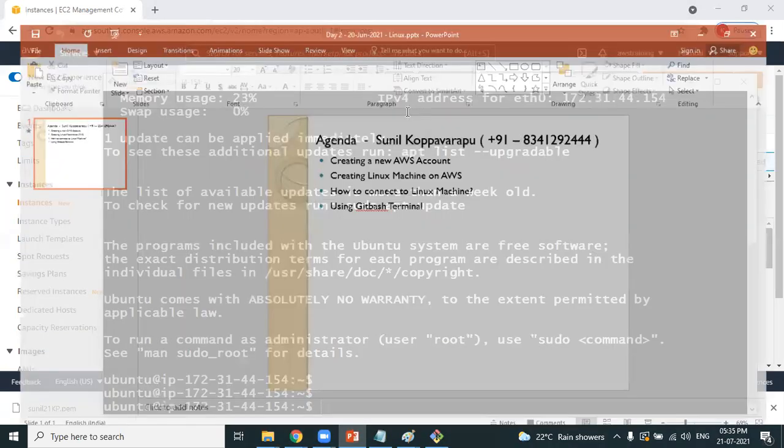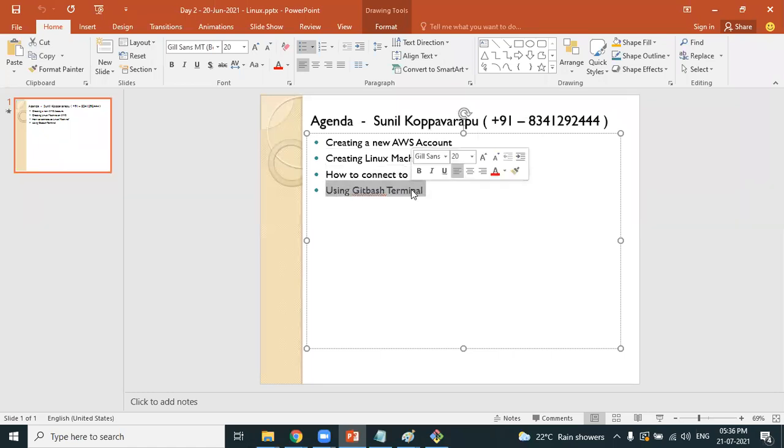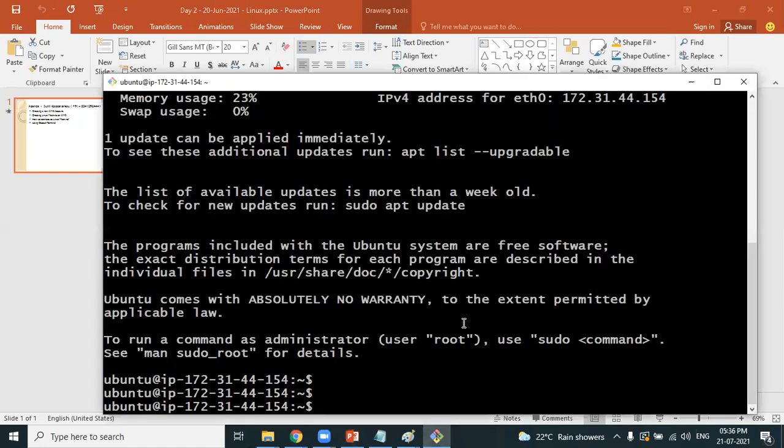Where are we in our agenda? You know how to create a new AWS account now. You also know how to create a Linux machine on AWS, and how to connect to it. The terminal we used for connecting is Git Bash, and using this terminal you have successfully connected to the Linux machine.